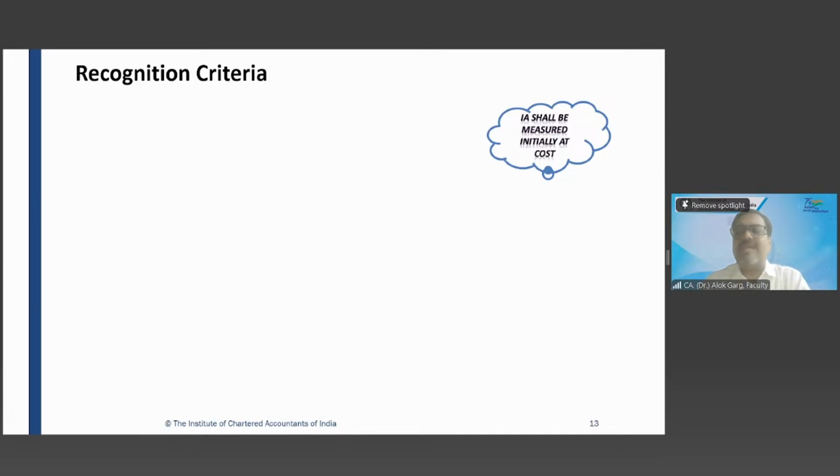Non-monetary assets are those assets which are not monetary assets. And what is a monetary asset? Monetary assets are those assets on which there is a right to receive a fixed amount of cash. And non-monetary assets are assets other than monetary assets. For example, property, plant and equipment, intangible asset, investment property, inventory. These are the non-monetary assets.